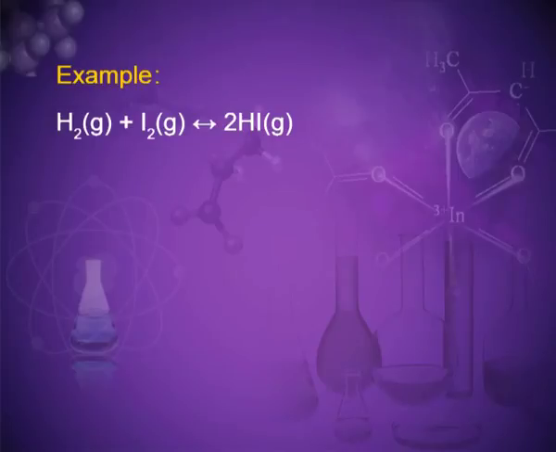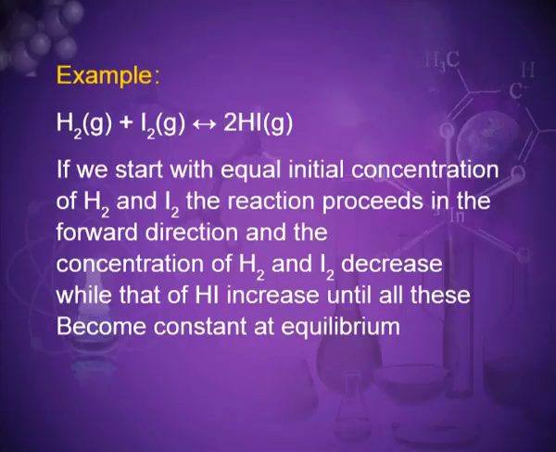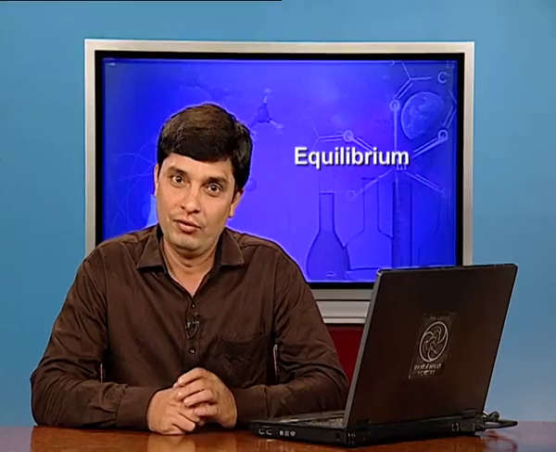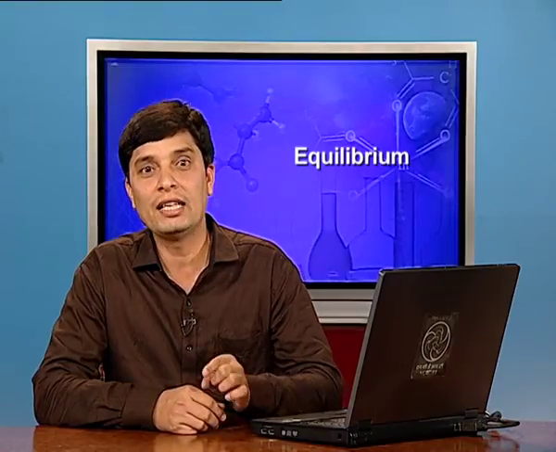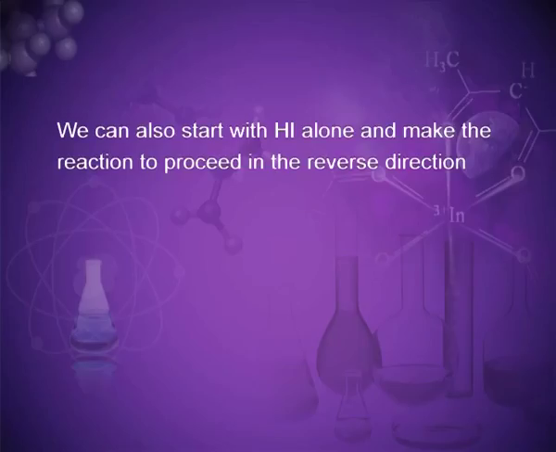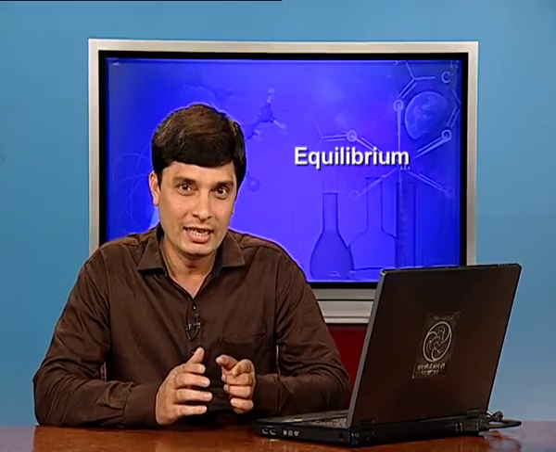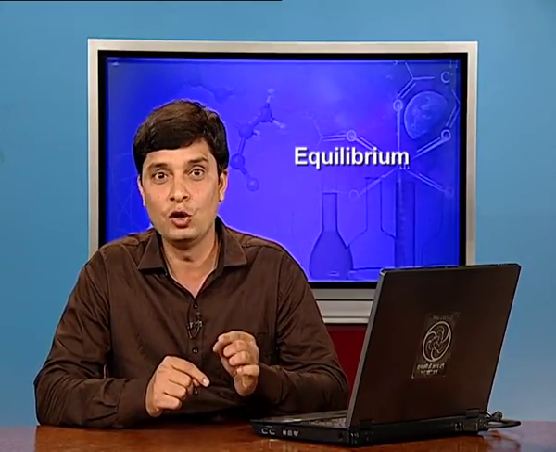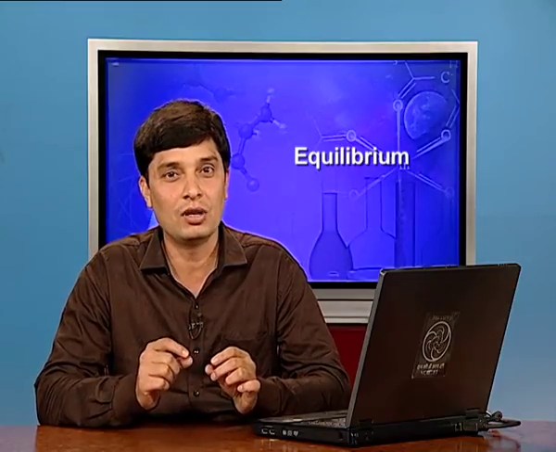Let us consider the reaction H2 plus I2 gives 2HI. Hydrogen reacts with iodine to give HI. If we start with equal initial concentrations of H2 and I2, the reaction proceeds in the forward direction and the concentrations of H2 and I2 decrease while that of HI increases until all become constant at equilibrium. We can also start with HI alone and make the reaction proceed in the reverse direction. The concentration of HI will decrease and the concentrations of H2 and I2 will increase until they all become constant.